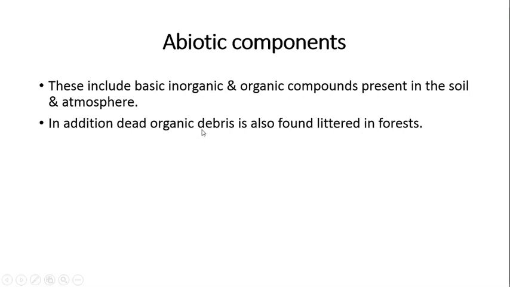So likewise, these biotic and abiotic components of the terrestrial ecosystem are linked with each other. All the biotic components of an ecosystem are influenced by the abiotic components and vice versa, and they are linked together through energy flow or nutrient cycles, which are also called biogeochemical cycles. We are going to study the biogeochemical cycle in later chapters also. So today we have studied the introduction of the terrestrial ecosystem and the structure of the terrestrial ecosystem. Thank you.